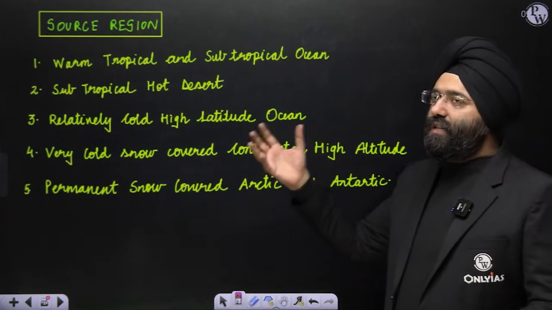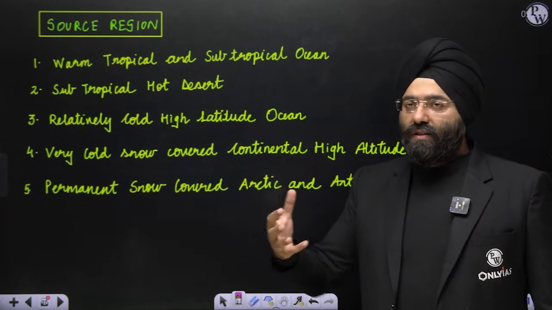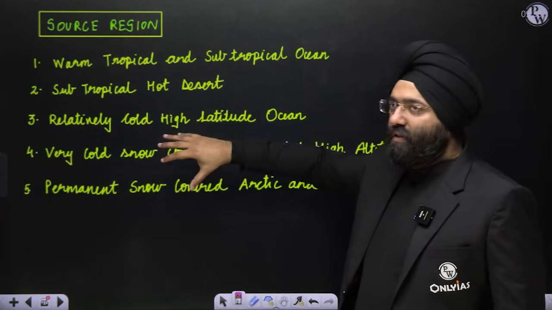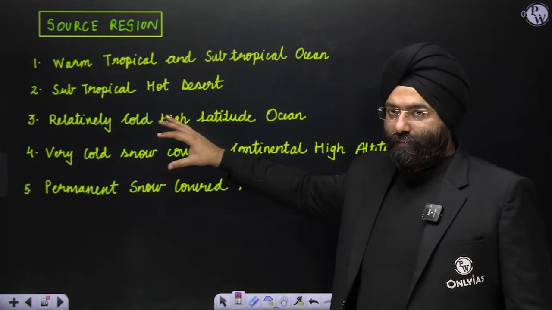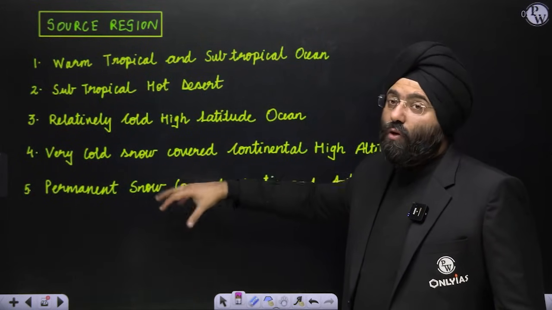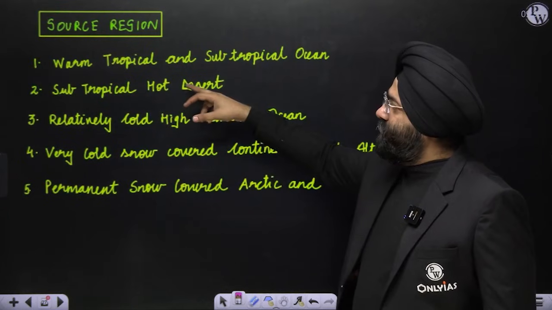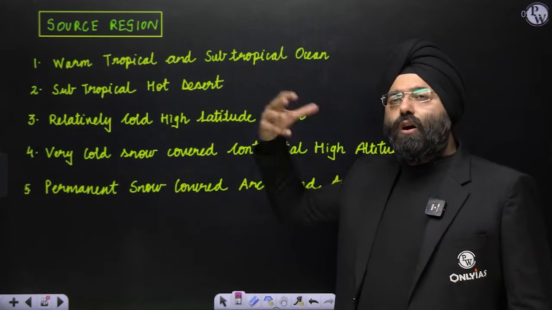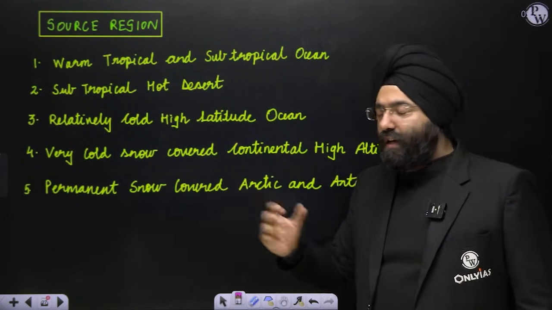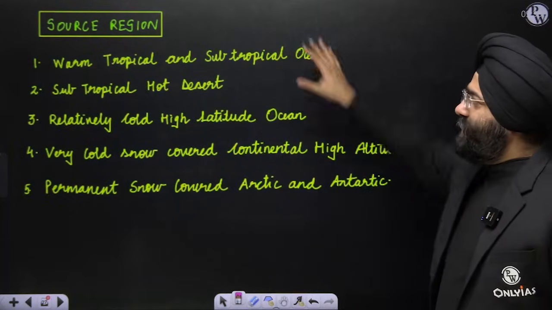So these are those regions where very often you see the air masses. If the mass of air is on top of these regions, it will acquire the characteristics of these source regions. If it is in a cold region, it will be a colder air mass. If it is in an environment of a hot region, it will be a hotter air mass, or warmer air mass, you can say. So these are the source regions, right?